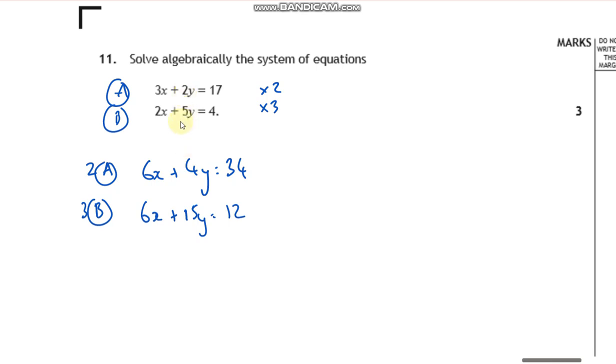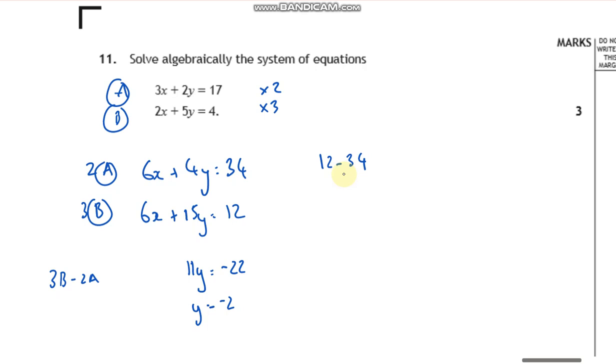Okay, so you've done this right if you've got two numbers the same. Don't worry about the signs. Now we do the signs. They are different signs, so I'm going to take away my equations, and I'll do the big one, 3B, take away 2A. That's going to give me 0 x's, which is good. I'm going to end up with 11 y's, and then 12 take away negative 12 take away 34, that's going to give me negative 22. So y is equal to negative 2.